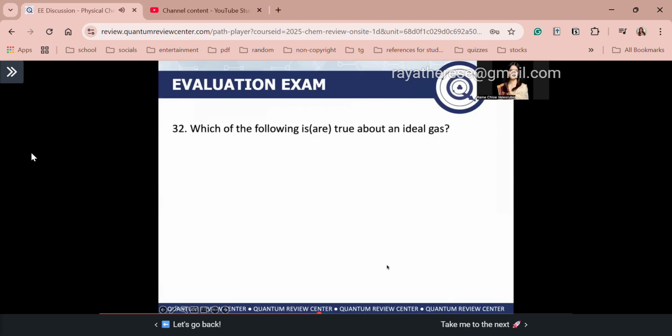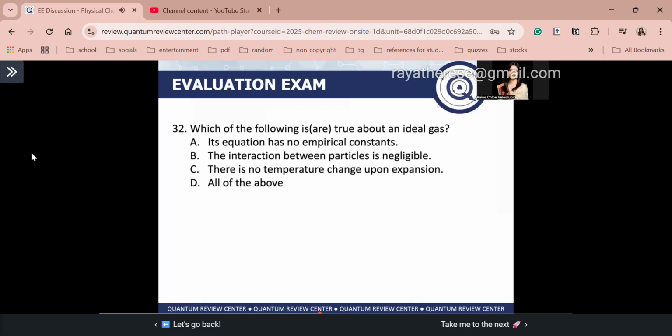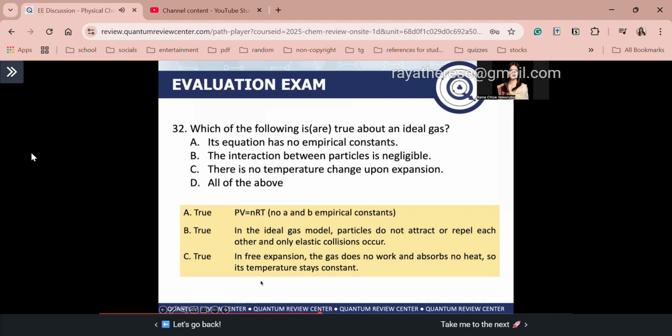Okay? Next, number 32. Which of the following is true about an ideal gas? Okay, so tingnan natin isa-isa, guys. For letter A, it is true. We know, guys, that the ideal gas law is PV is equal to nRT. Right? And here you don't have the a and b empirical constants, which we see in your modified equations of state for real gases. Okay, so therefore A is true.